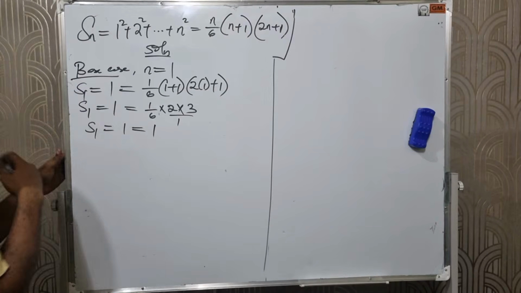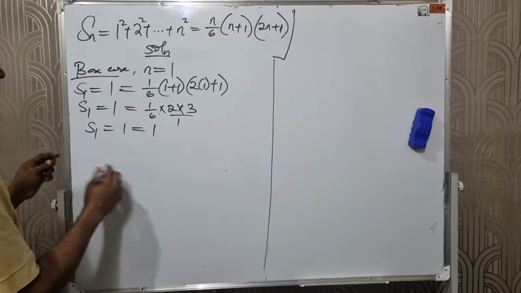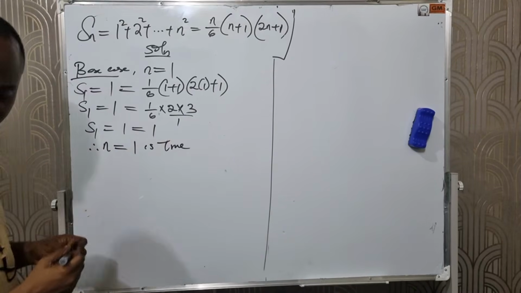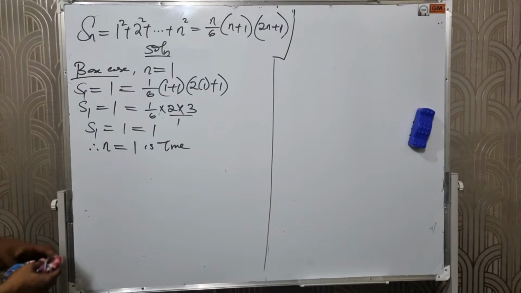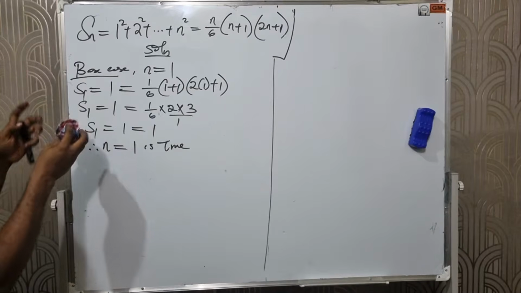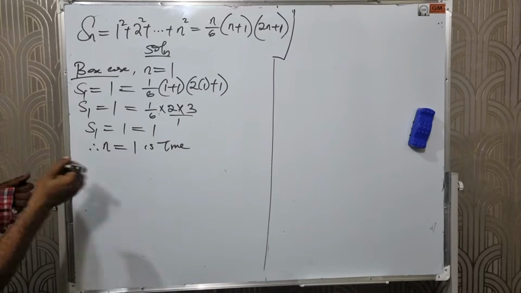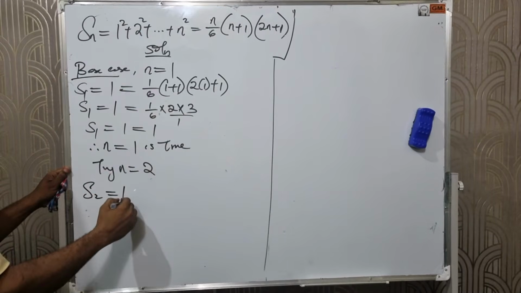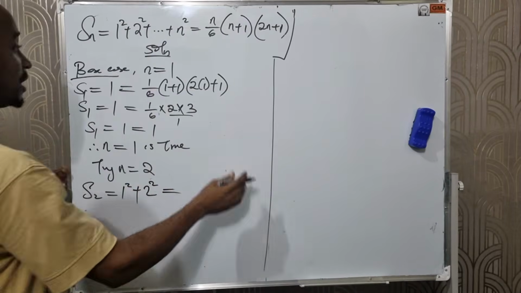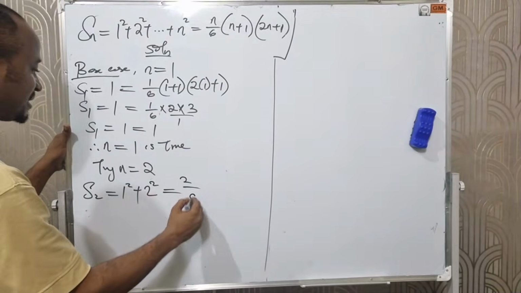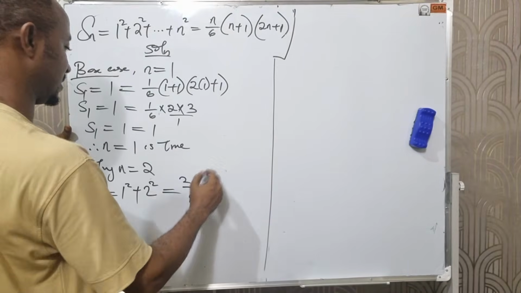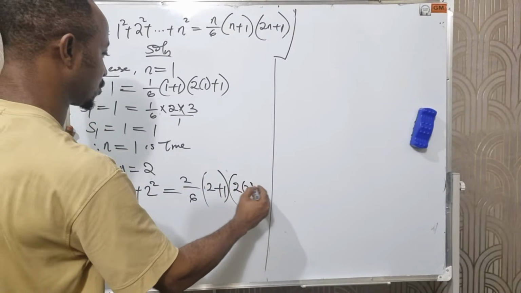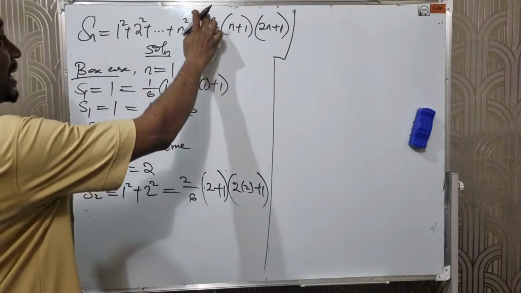Since the left hand side equals the right hand side, it means that n equals 1 is true. So I'm done with the base case. Let's now go into the inductive steps. You can as well try n equals 2. That will give us S2 equals 1 squared plus 2 squared equals 2 over 6 times 2 plus 1 times 2 times 2 plus 1. I'm replacing my n with 2.